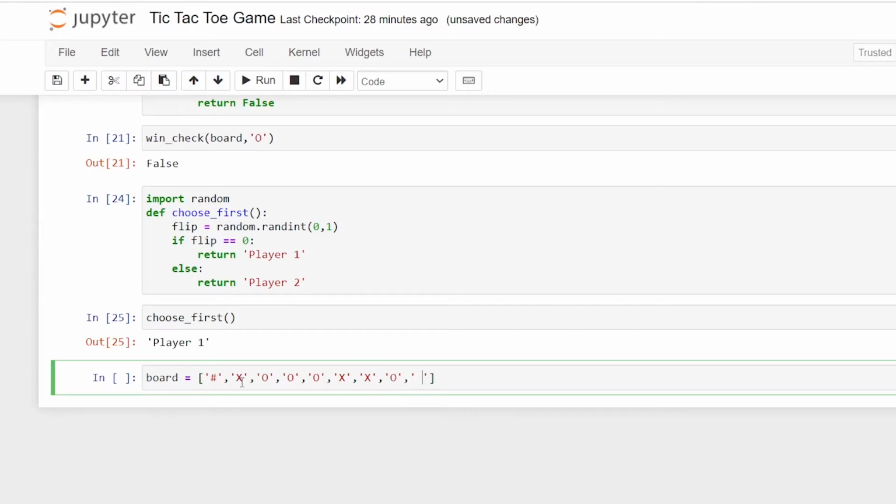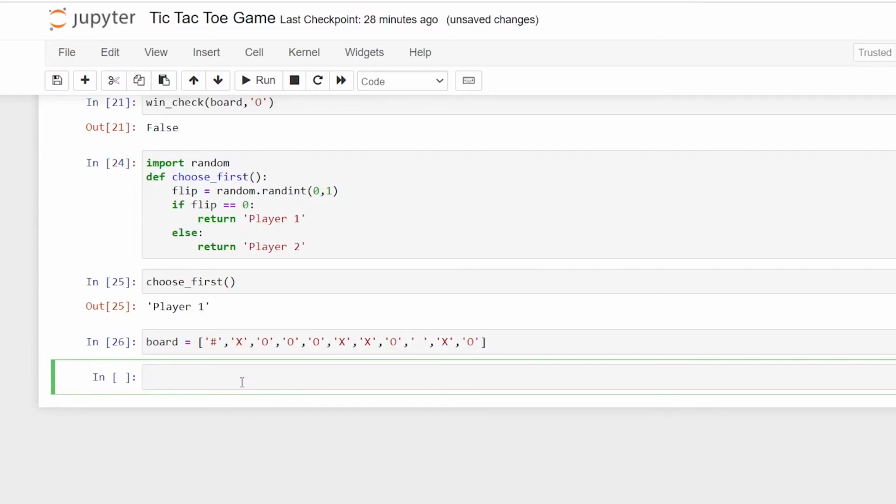Here we are going to give a space, and we'll make it X again, so we are providing the space.